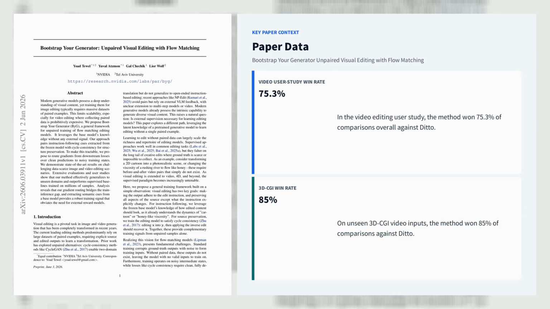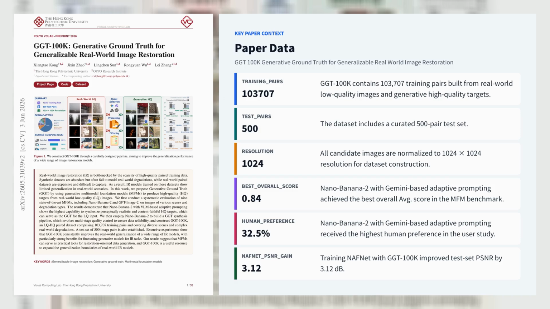Let's explore the second paper, GGT-100K: Generative Ground Truth for Generalizable Real-World Image Restoration. GGT-100K proposes a new data paradigm for real-world image restoration by using multimodal foundation models, rather than physical capture or synthetic degradations, to generate generative ground truth targets from low-quality images.